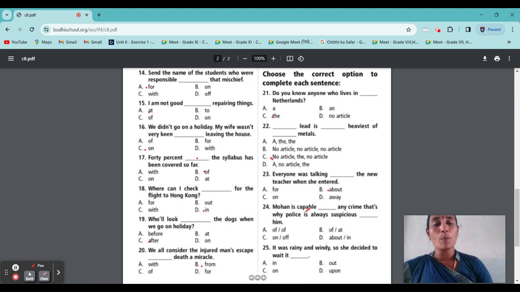That's why the police are always suspicious of him. Option A. It was rainy and windy, so she decided to wait it out.